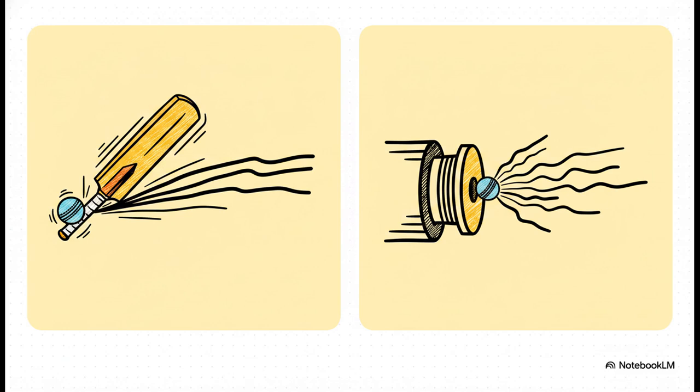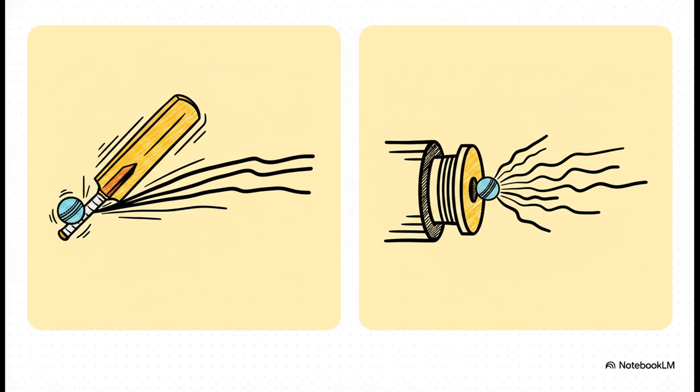To really lock this idea in, the chapter we're looking at provides a fantastic analogy. Picture something macroscopic. Imagine a heavy cricket bat, maybe swung by the great Sachin Tendulkar, hitting a moving ball. Because the bat is moving towards the ball, it rebounds significantly faster than when it approached. Now, shrink that entire scenario down to the microscopic level.